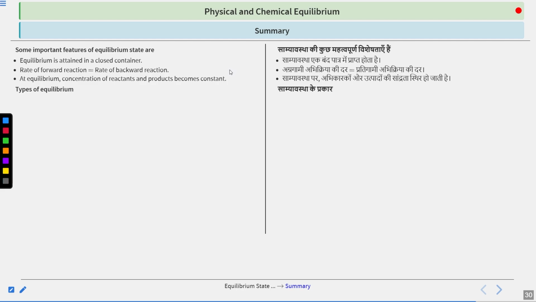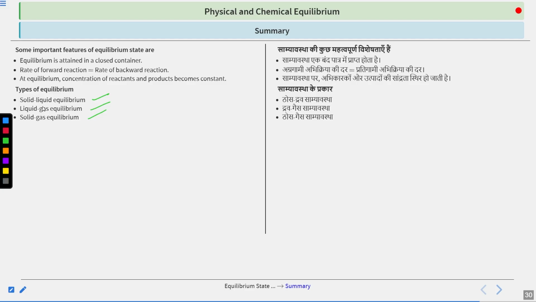Further, if we talk about the types of equilibrium, first is solid-liquid, existing between the solid state and the liquid state, then between liquid and gas, and lastly between solid and gas. These are the three types. In the first case, what is happening? Freezing and melting are occurring.